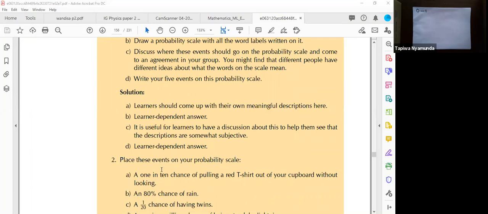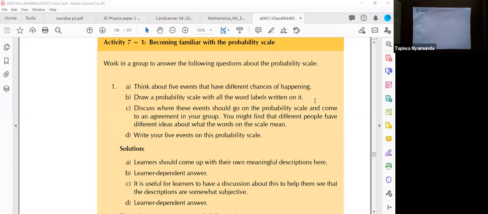Okay, so let's look at this part here. Draw a probability scale with all word labels written on it. So you can use word labels. For example, learners should come up with their own meaningful description. I've just given you mine. You're supposed to think of your own description that you think qualifies to be here.